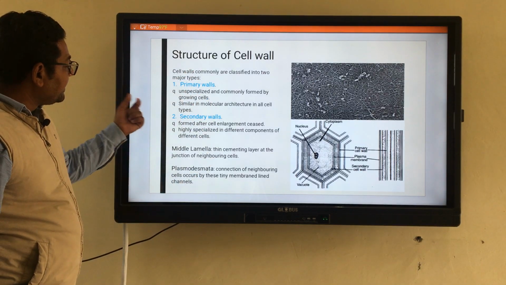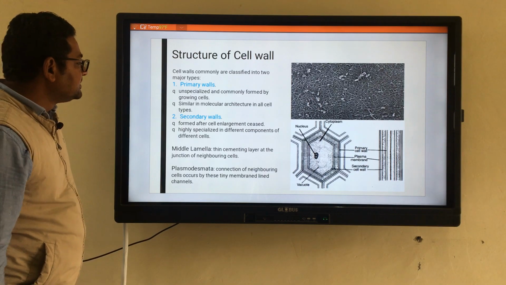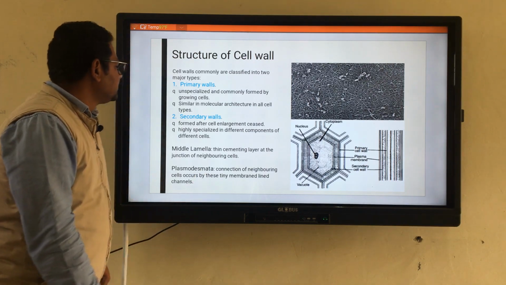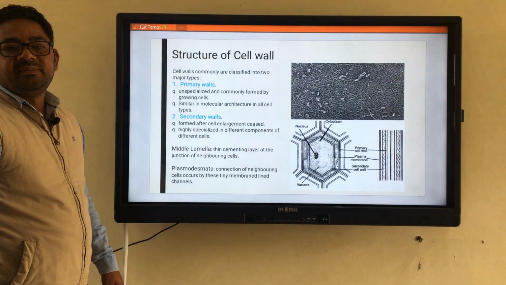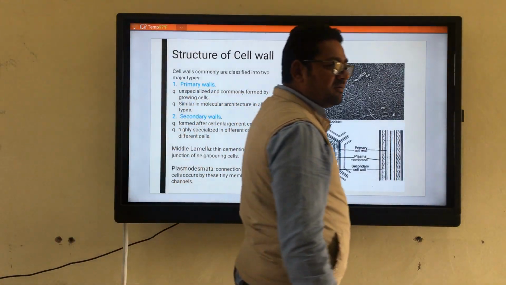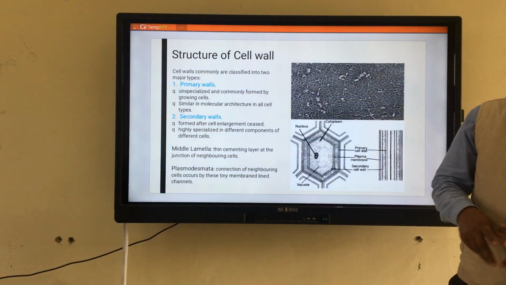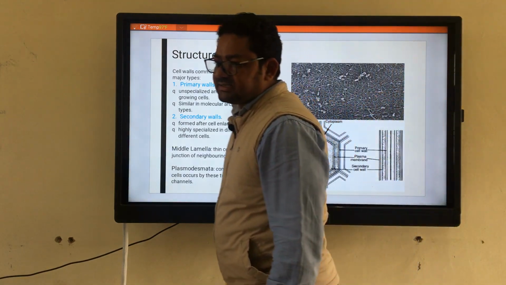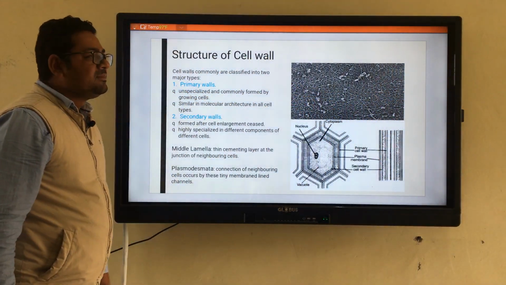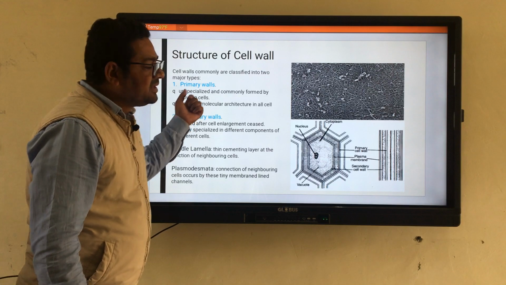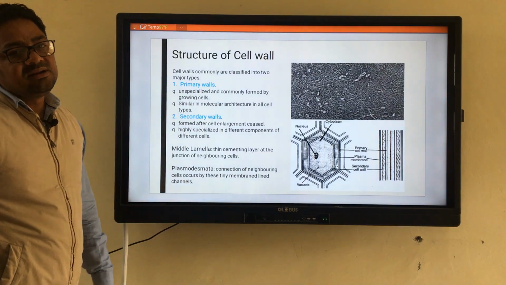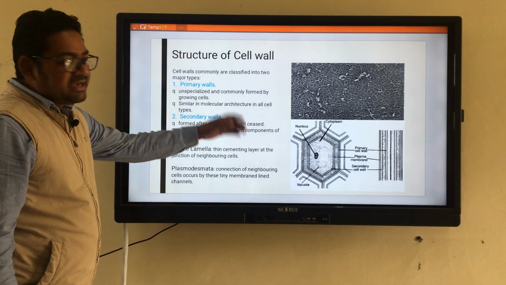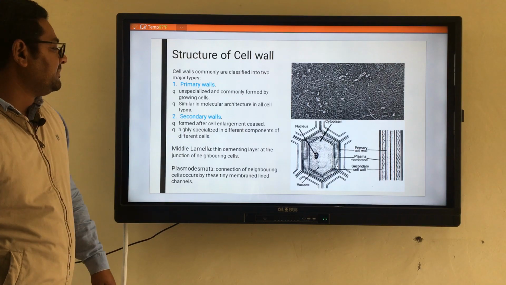The primary walls are similar in molecular architecture across cell types. It means whatever the type of the cell, the basic structure of the primary wall consists of a similar molecular architecture, and the architecture will be of the same type.